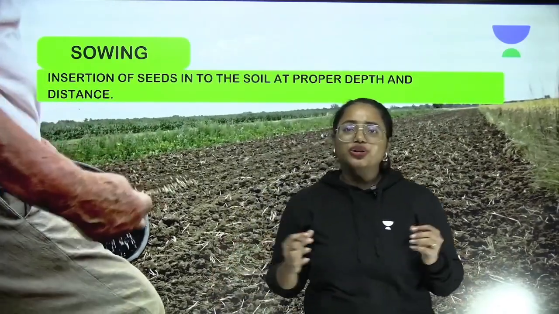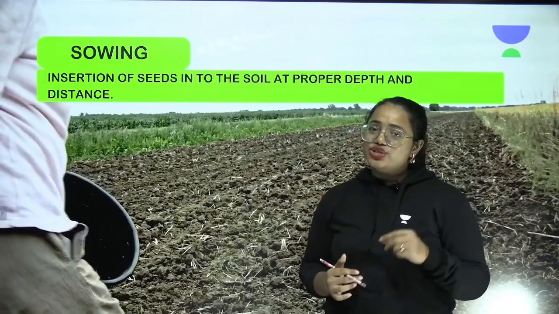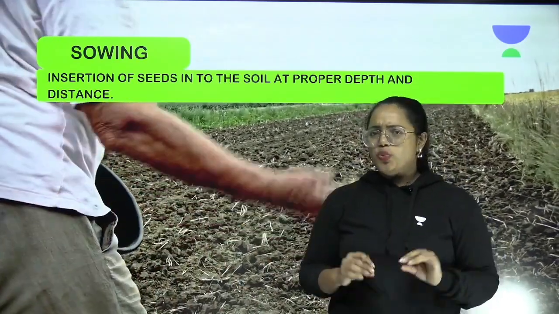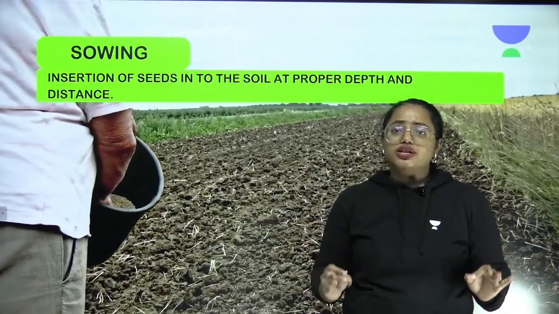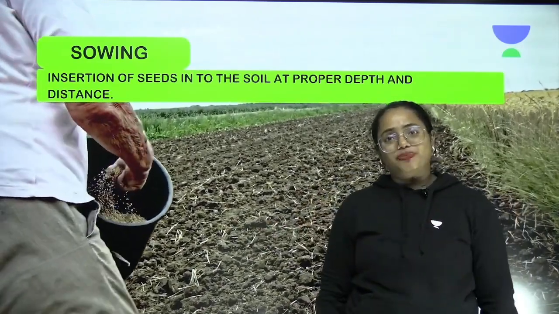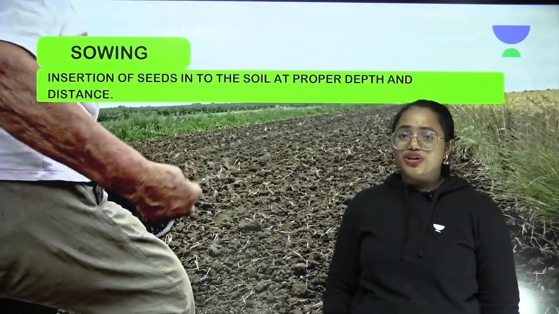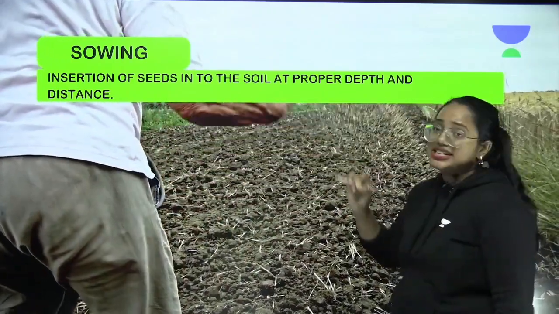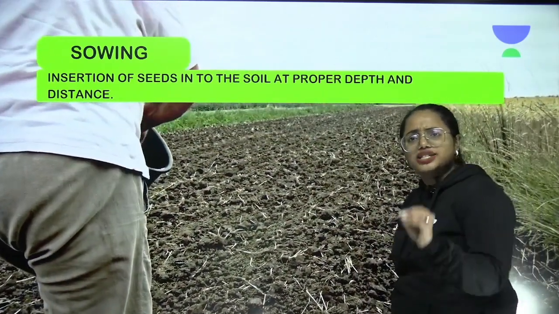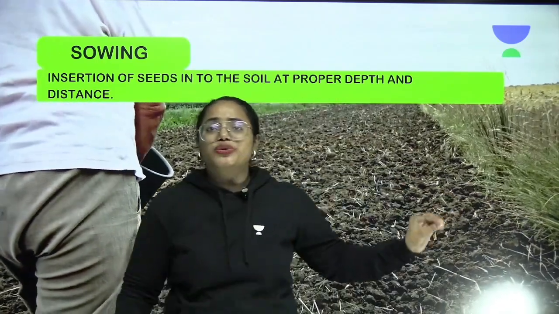So now we are going to talk about sowing. Sowing is the second process. Very simple. Once your soil is ready, it's time to just put your seeds into the soil. That's the same process we are doing here. Insertion of seeds into the soil at proper depth and distances. So you know that all the seeds have to grow really well.